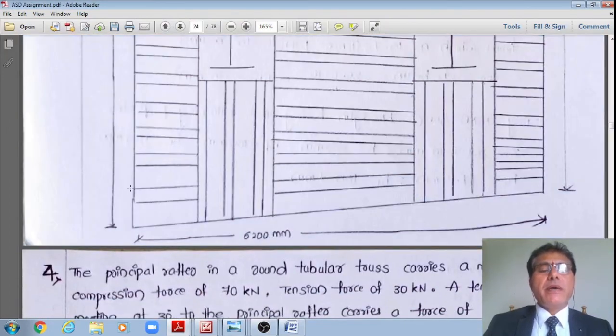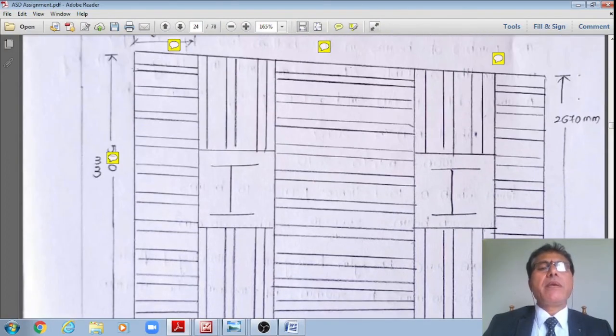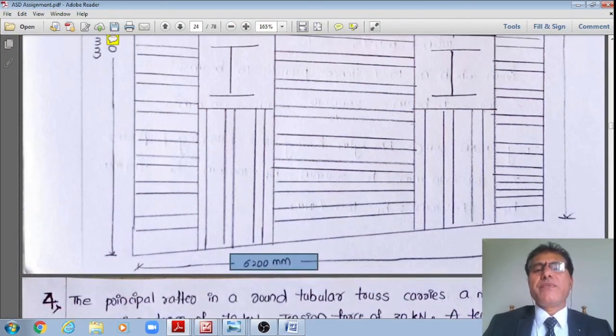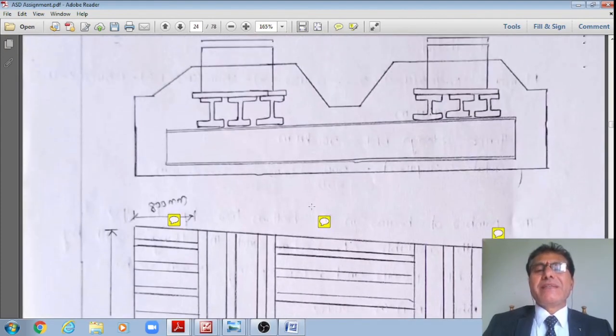Whereas for the footing, we need to add 100 mm here plus 100 mm here. Therefore, the length at the other end is equal to 5530. At the other end, it is 2870, and the width is equal to 6200 plus 200, 6400. This is the width. This is how it looks in plan as well as in sectional elevation.